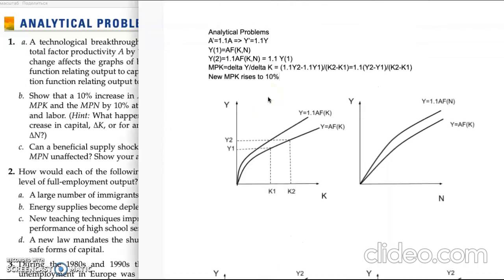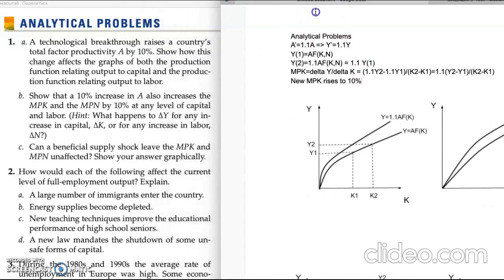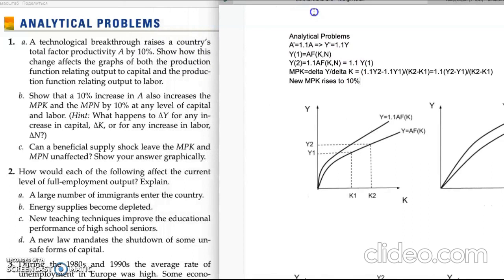Okay, let's talk about question 2, where we have to explain changes of the current level of full employment output after several factors. First of all, this is a large number of immigrants into the country. Increasing the number of immigrants increases the labor force, increasing employment and increasing full employment output.